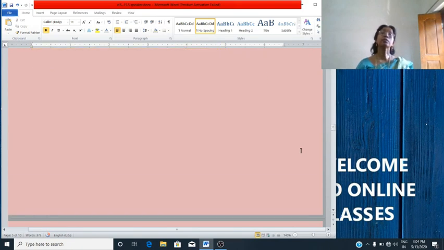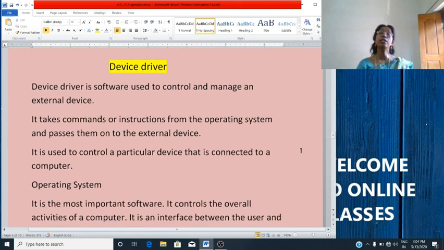Now we will study about device driver. What is device driver? Device driver is a software used to control and manage an external device like hard disk, printer, digital camera, scanners, speakers, etc. Different hardware devices require a driver to connect to a system.